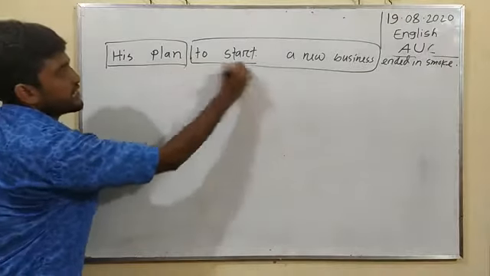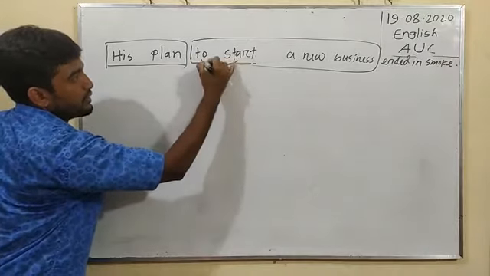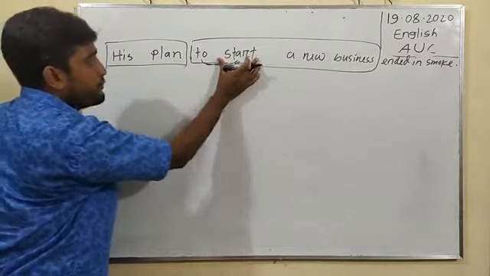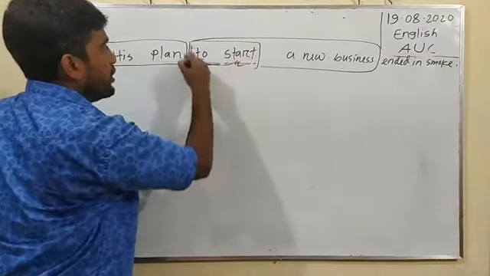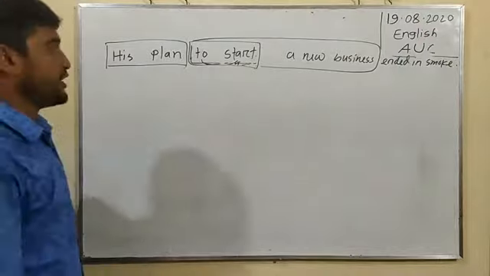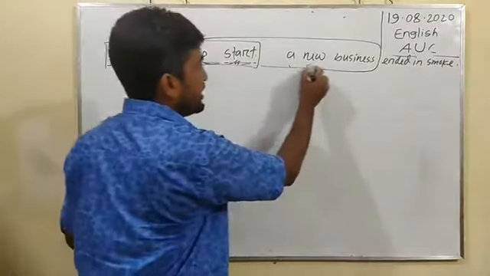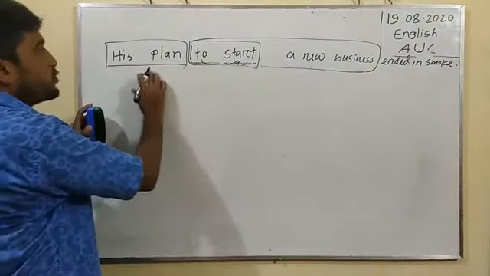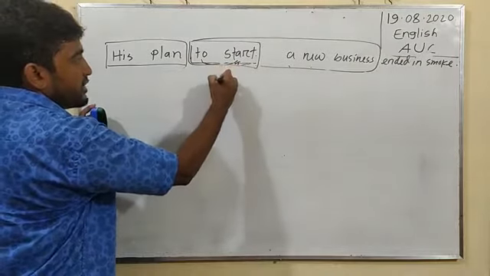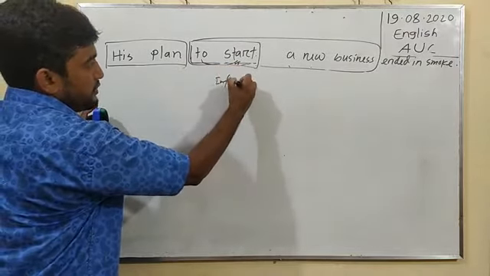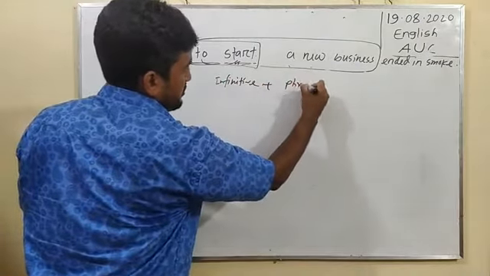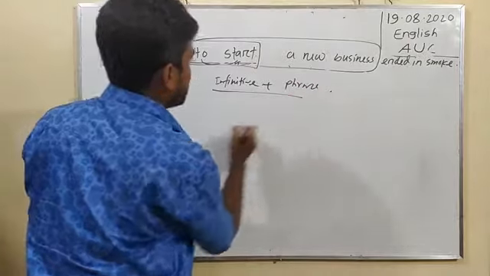To start here after to, it has been given the present form of verb. It is called the position of infinitive. And a new business, another words here. That is why to start is called the infinitive plus phrase.